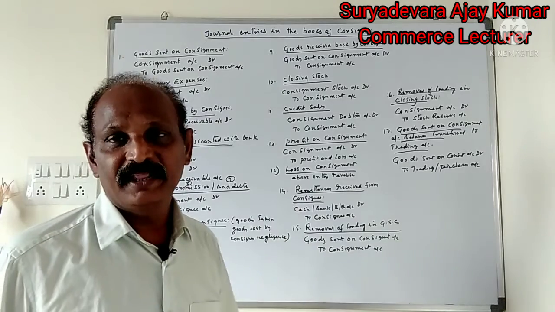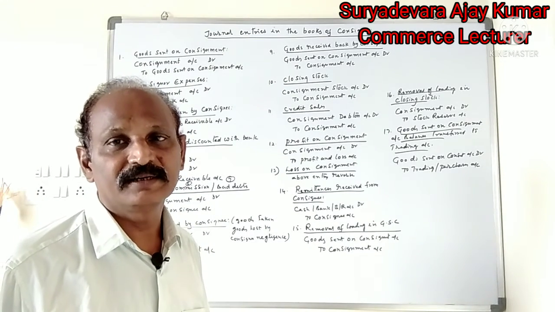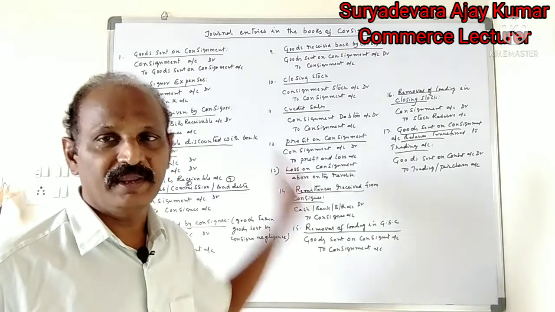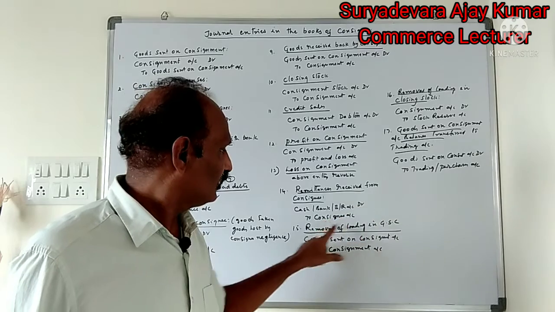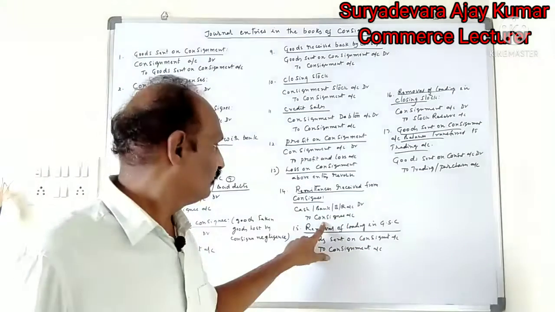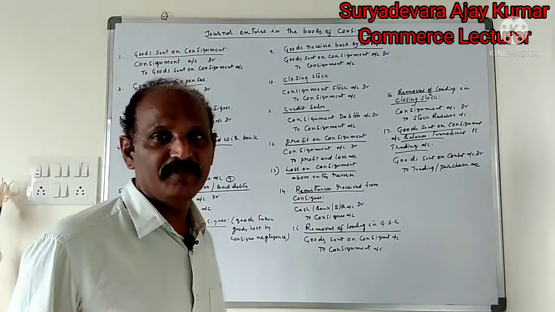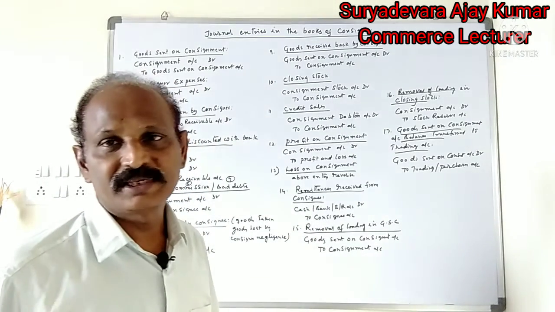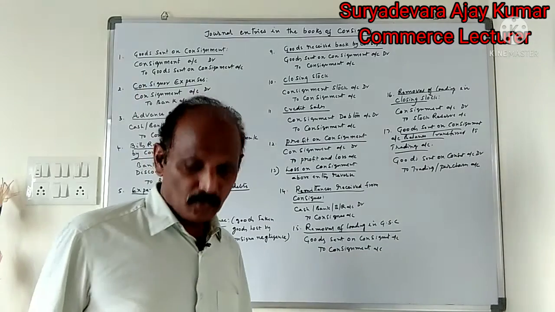That amount is paid in the form of cash, bank draft, check or bills receivable. Same entry as advance: cash, bank, bills receivable account debit to consignee account, being the remittance received from the consignee, being the balance amount received from the consignee.